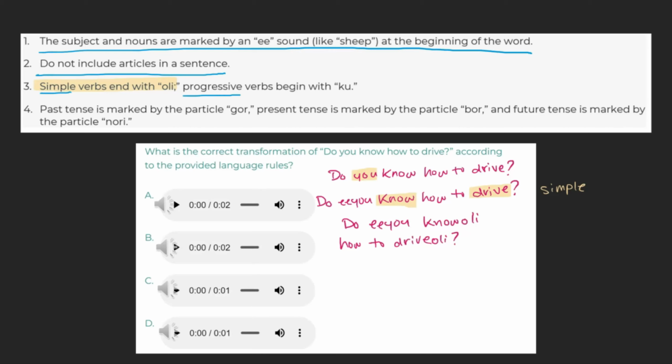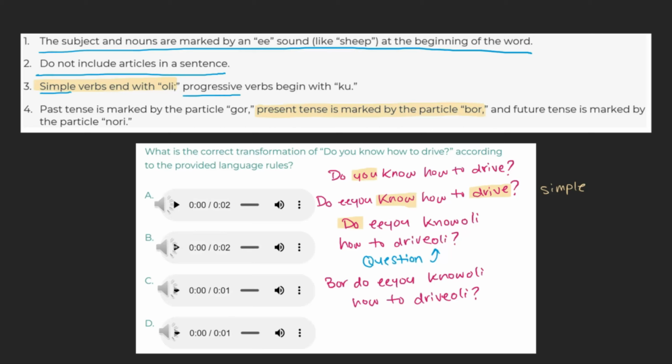Finally, our last rule focuses on tense. This sentence is trickier than usual as it's technically an interrogative statement, meaning it's asking a question. While it's still technically in the present tense with the present verb do, we can add bore, our present tense indicator, but keep in mind that if one of our choices doesn't include the word bore, that doesn't necessarily negate it as an option. As the rules don't tell us where this present tense marker goes, we'll just put it at the beginning of our sentence and see where our choices put it. All things considered, we're left with bore do you know oli how to drive oli.